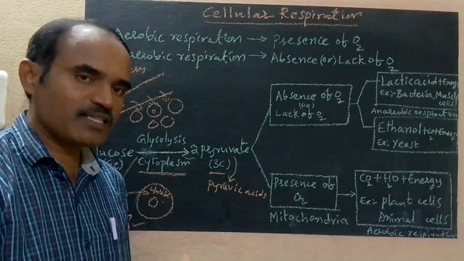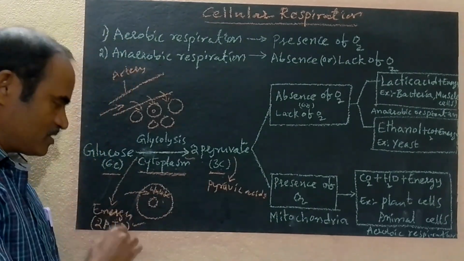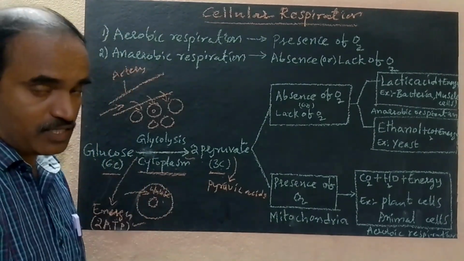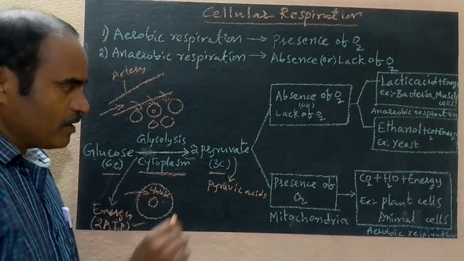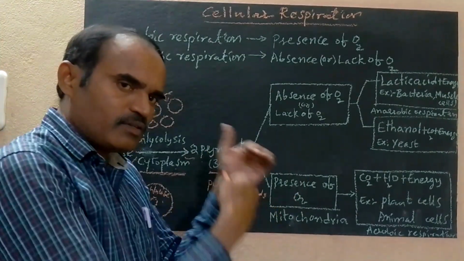Mitochondria store the energy in the form of ATP, adenosine triphosphate. A little amount of energy is also produced during glycolysis. Remember it. Next, after glycolysis, you can take any cell.